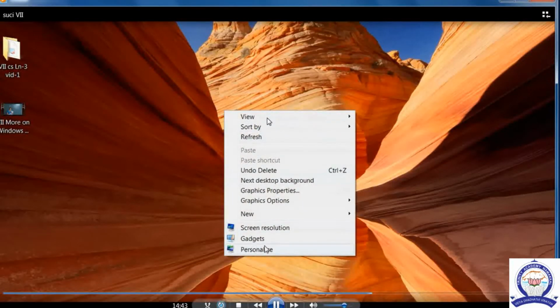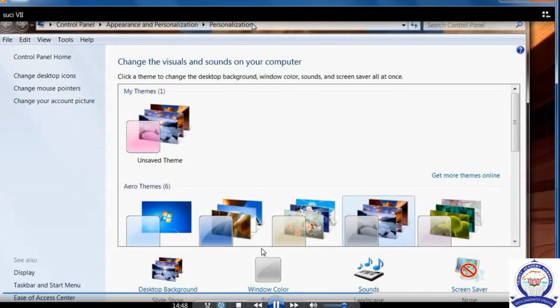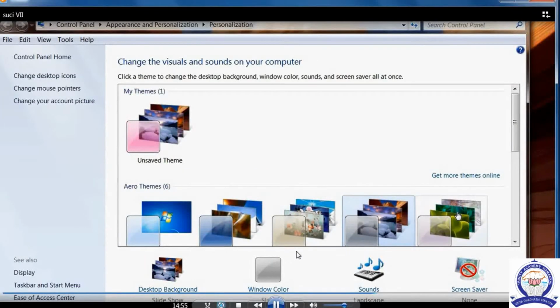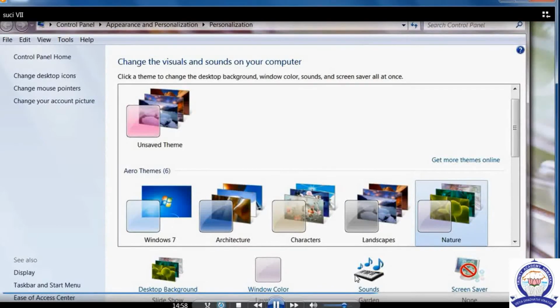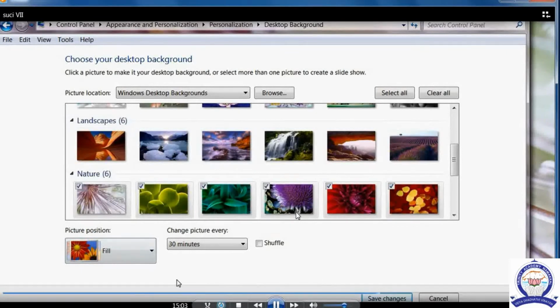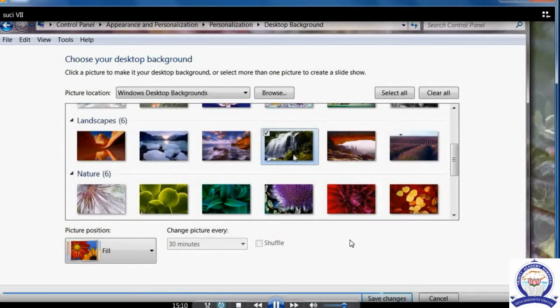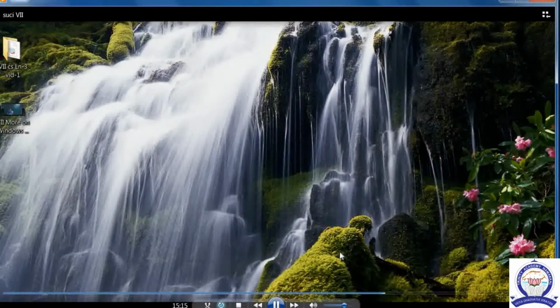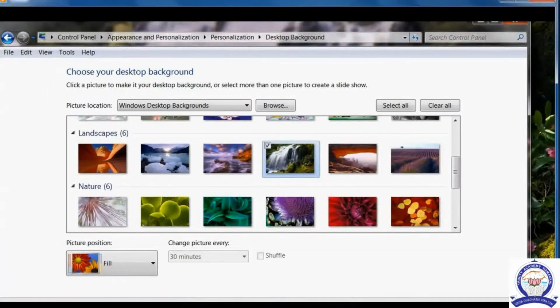With the help of the right click button, so many options are there. The Personalize option is there. With the help of the Personalize option, see the address bar, we can see the Personalize option. So many background screens will appear, and window color, sounds, everything is there. Can you hear the sounds? Yes, if we change the background design, if we click or choose, we can hear the sounds. We can set the sounds and the background color, everything we can change with the help of the Personalize option.